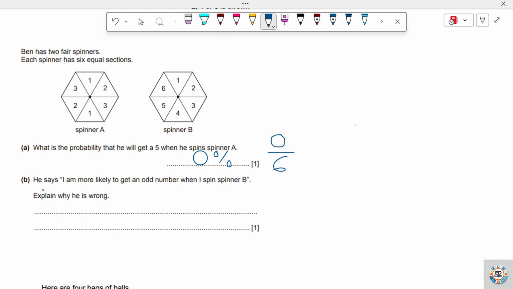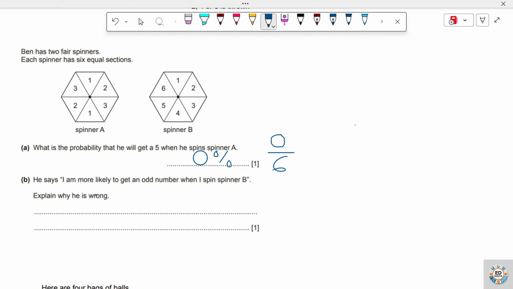B says, I am more likely to get an odd number when I spin spinner B. Explain why he's wrong. Let's look at spinner B. The numbers are 1, 2, 3, 4, 5, 6.